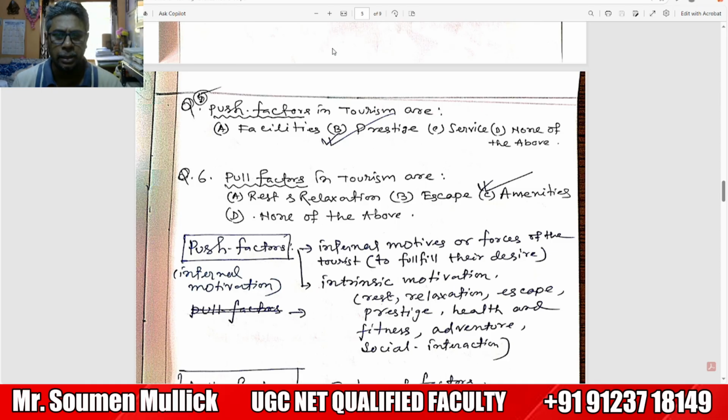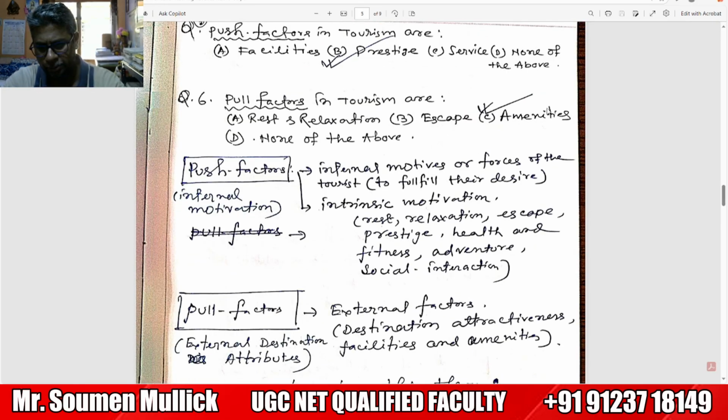The question is based on push factor in tourism: facilities, prestige, service, none of them. And pull factor in tourism: rest and relaxation, escape, amenities, none of them. First of all, we have to understand what you mean by push factor. Push factor means internal motives or forces of the tourist. Internal motive means intrinsic motivation which comes from inside of the tourist. It may be rest, relaxation, escape, prestige, health, fitness, adventure and social interaction.